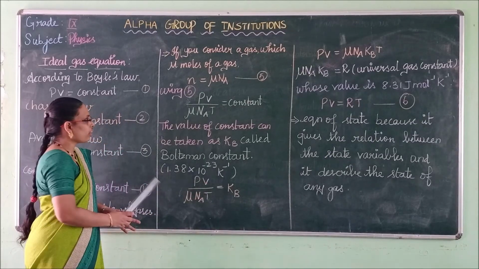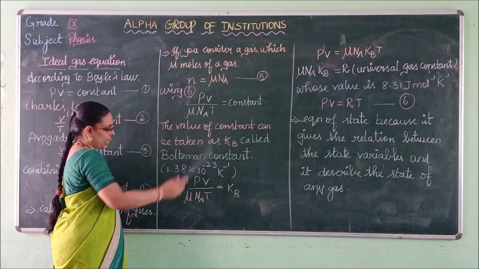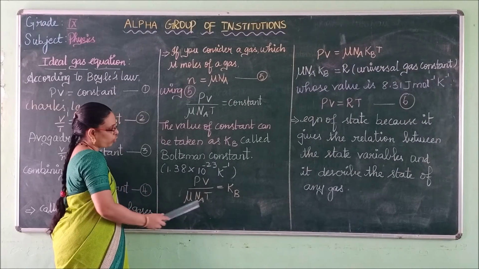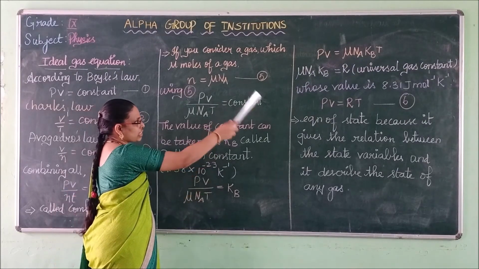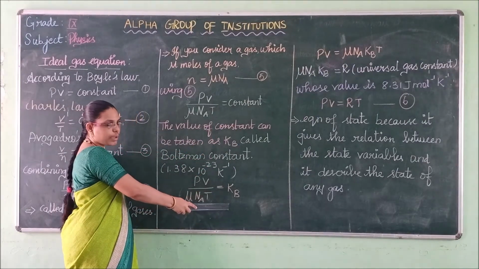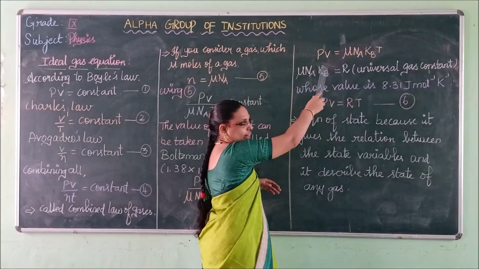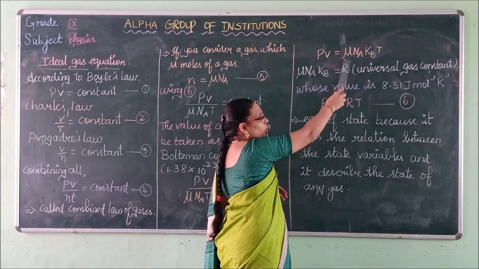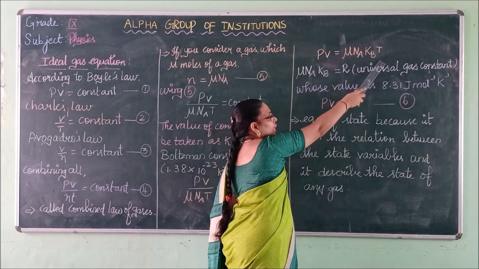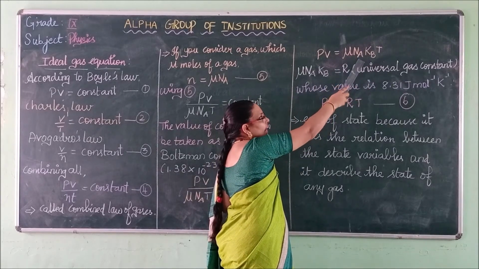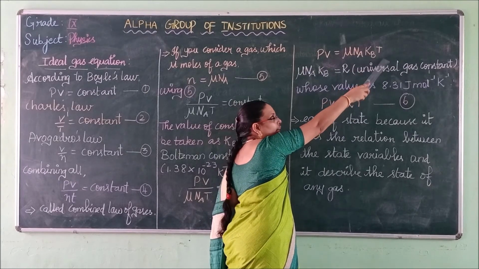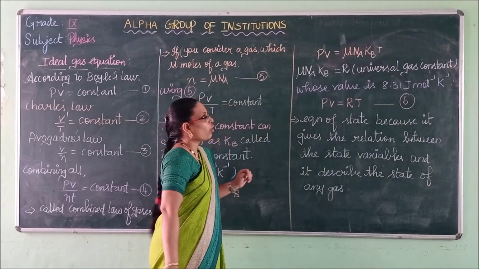Next, how can we rewrite it as PV by mu NA T equal to, instead of constant, the Boltzmann constant Kb. Then it should be rearranged and written as PV equal to mu NA Kb T: mu times the Avogadro number, the Boltzmann constant, and then the temperature.